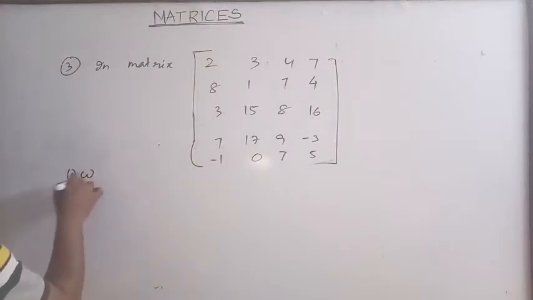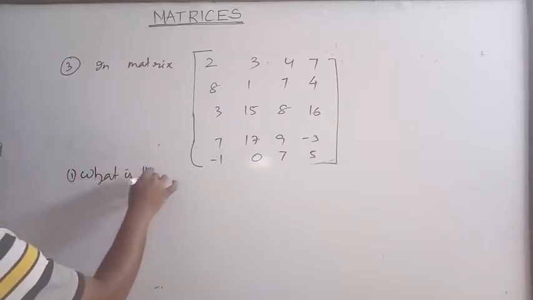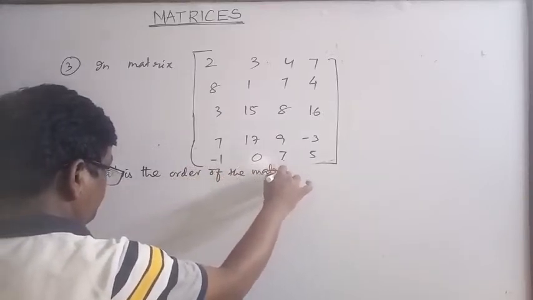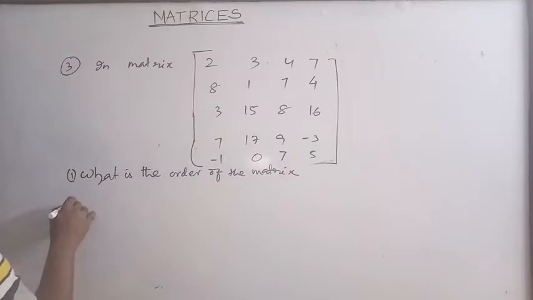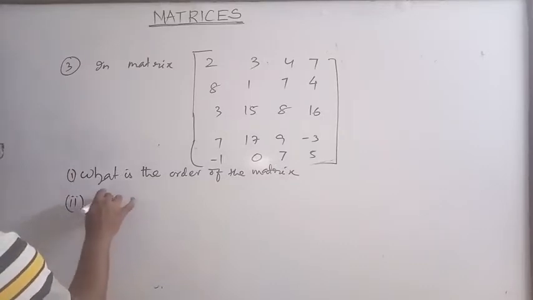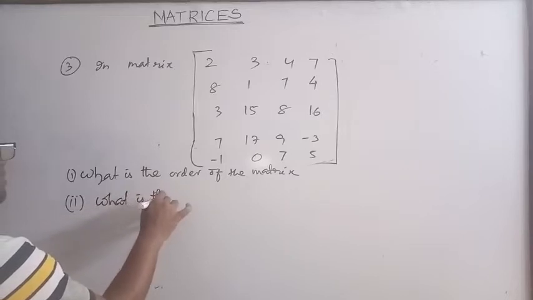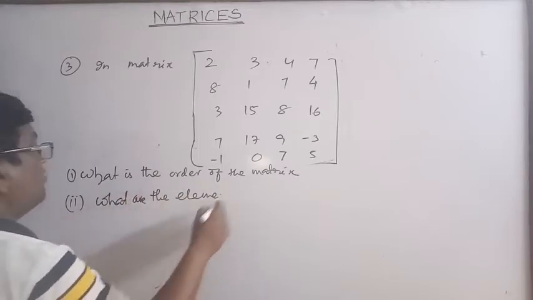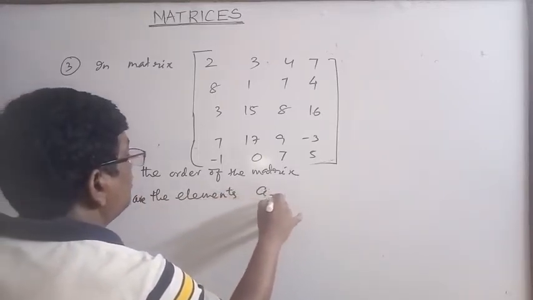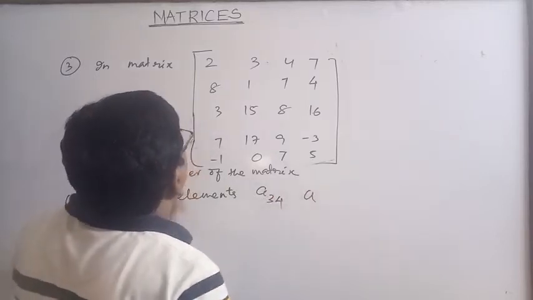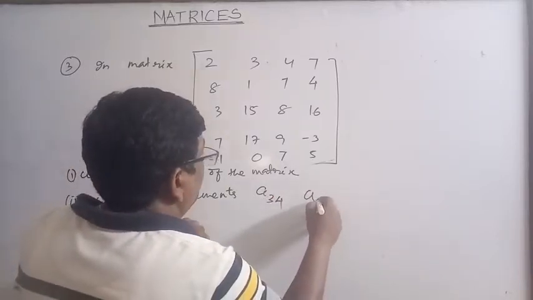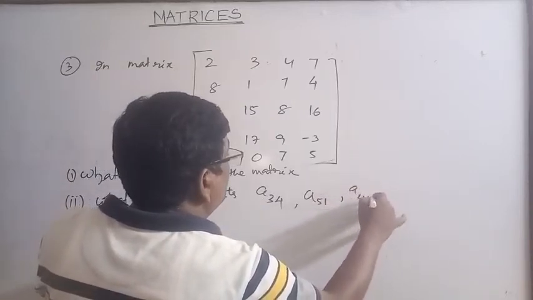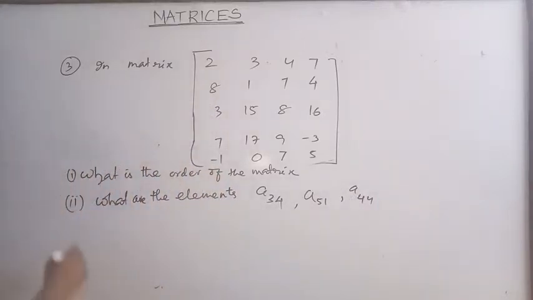Number 1: what is the order of the matrix? Number 2: what are the elements A34, A51, A44? Okay. So the solution, the answer is what?